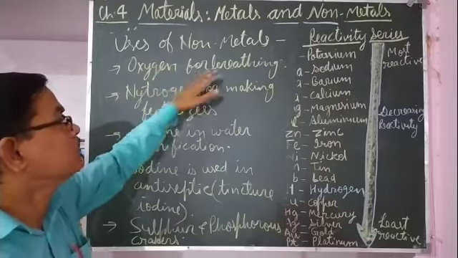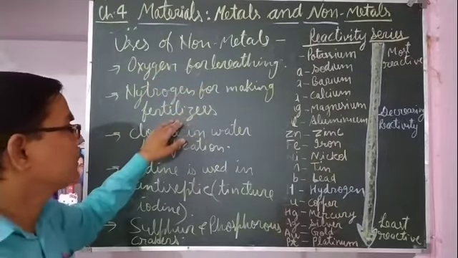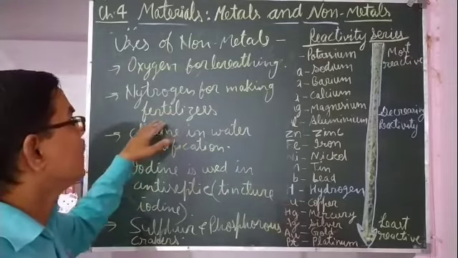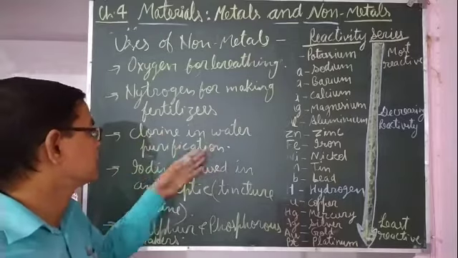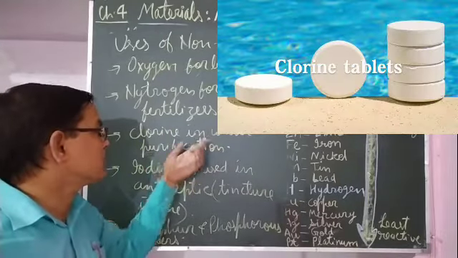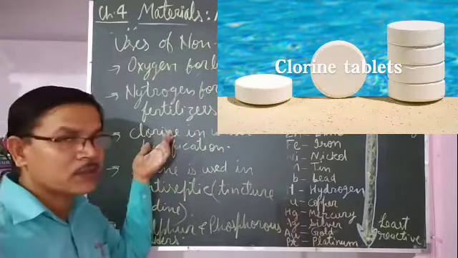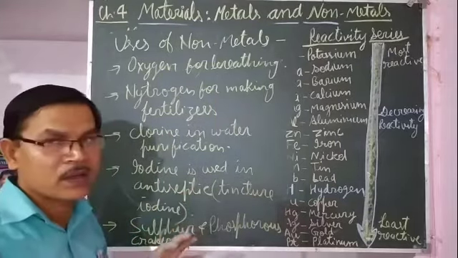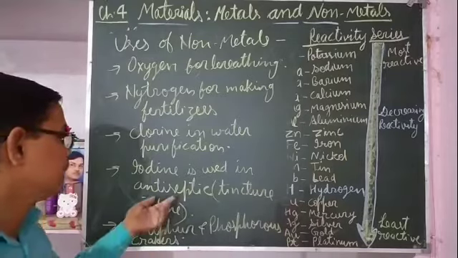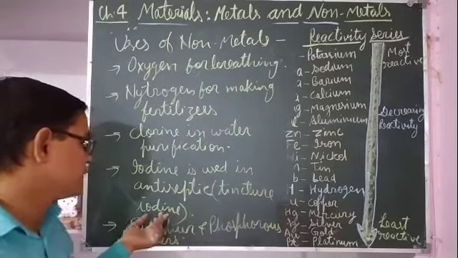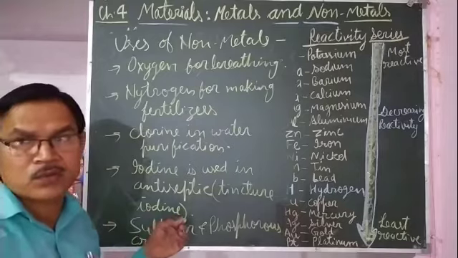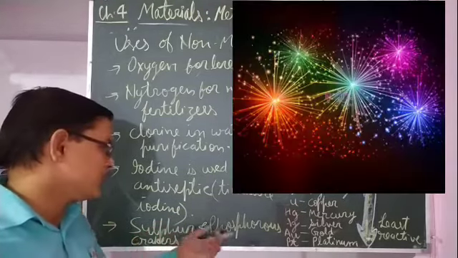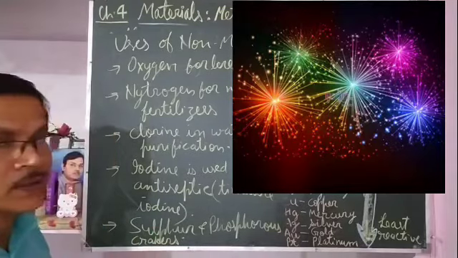So oxygen for breathing, nitrogen for making fertilizers, and chlorine in water purification. Chlorine is used because it kills germs. Iodine, the purple color liquid, is used as an antiseptic. That is called tincture iodine, used on wounds for curing them. And sulfur and phosphorus are used in making firecrackers.